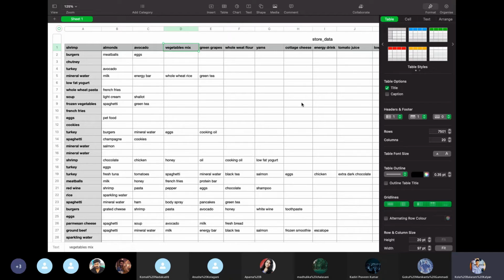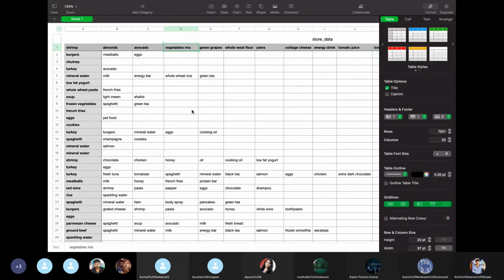We just arrange the data in a structured manner so the machine can understand it and it is easy for analysis. So all these blank values will be taken as missing values, NaNs.